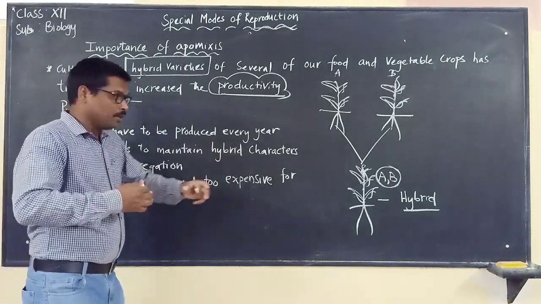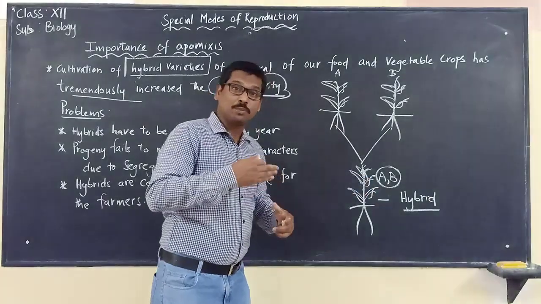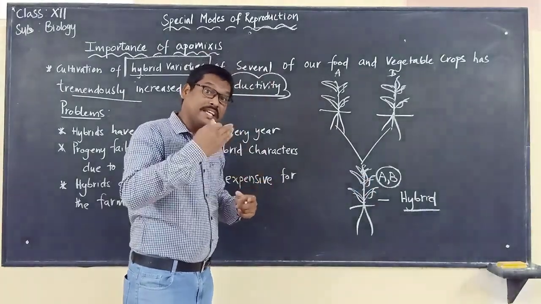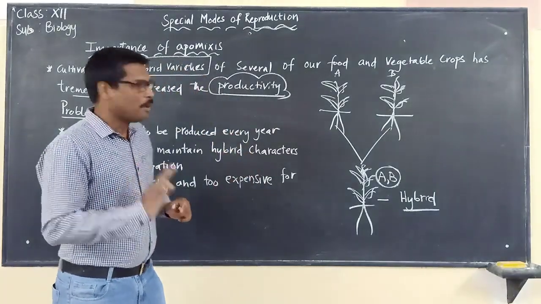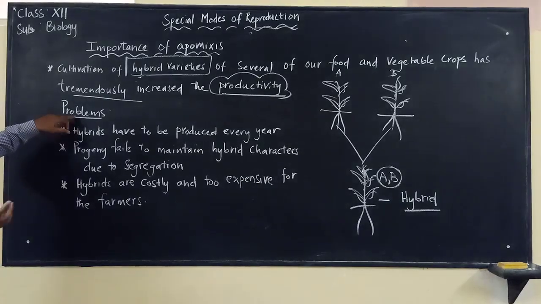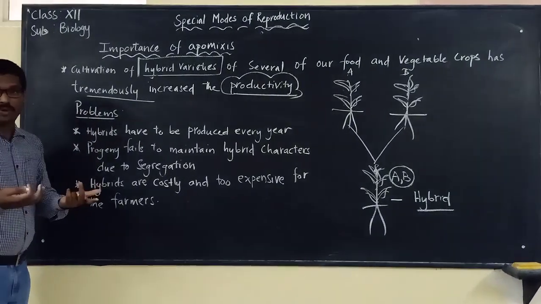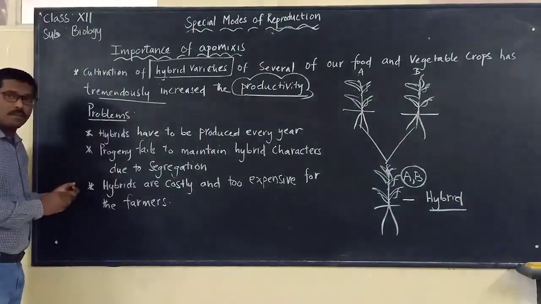Now, when we get this particular hybrid, is it possible to produce the same type of crop year after year? That is not possible. There are some problems with the hybrid varieties that we produce.